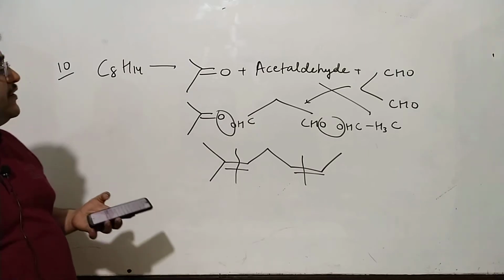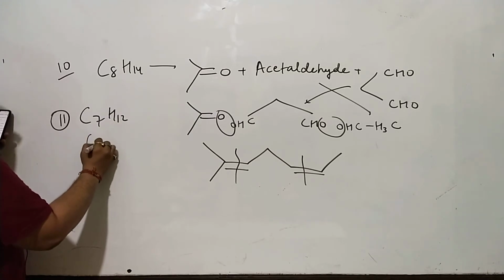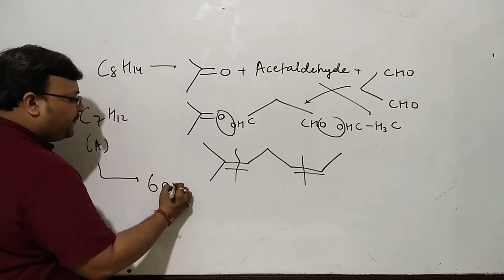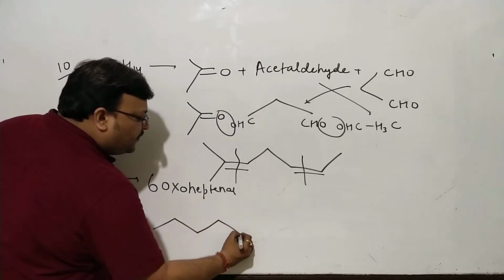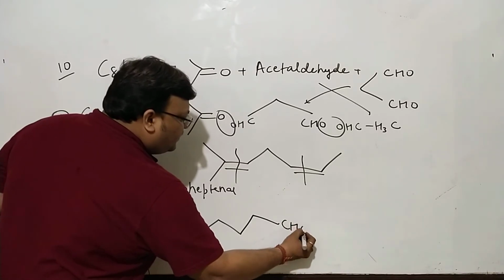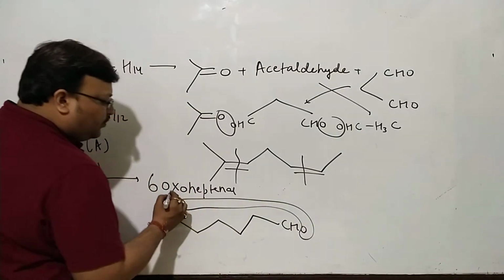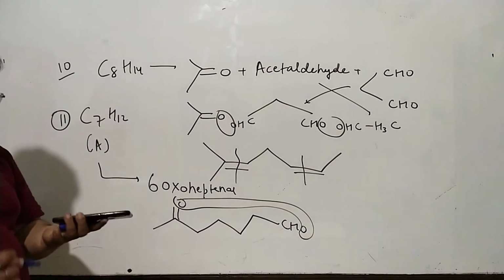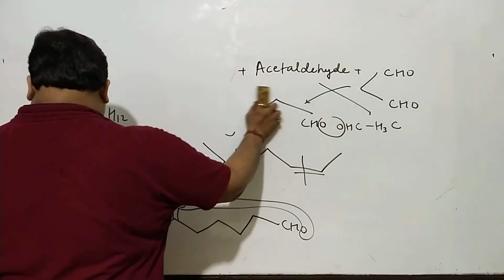We talk about the last question, which is question 11. C7H12, a compound which on ozonolysis gives you 6-oxoheptanal. First of all, it needs to be written precisely. 1, 2, 3, 4, 5, 6, 7. So this is CHO, a double bond O here, and certainly you will want to join the two. Maybe once you have checked question 10, I can remove this clutter.